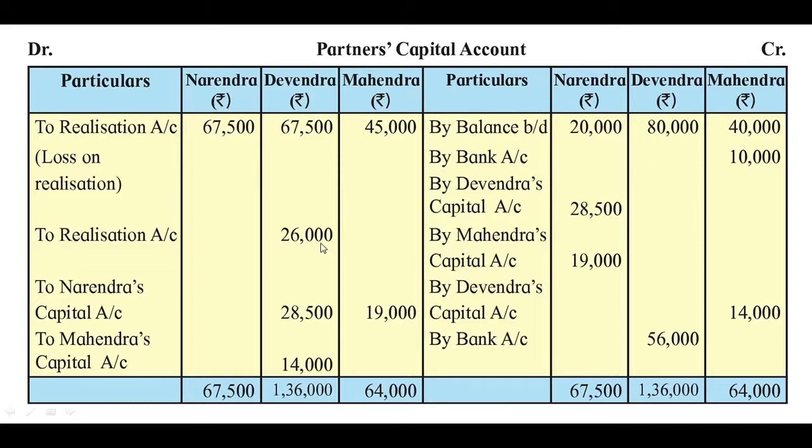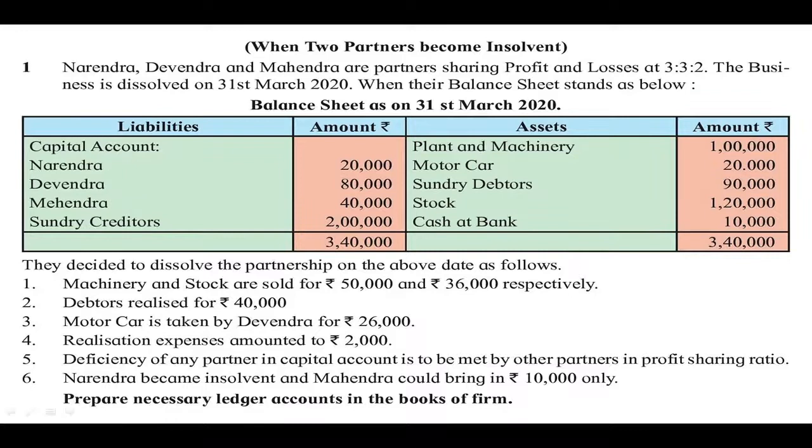So after recording all these entries, first we have to go through the question, and in the question it is given as per adjustment number 5 that the deficiency of any partner in capital account is to be met by other partners in profit sharing ratio. And as per the last adjustment it is given that Narendra became insolvent and Mahendra could bring in rupees 10,000 only. Now in this case Narendra could not bring anything from his private estate.